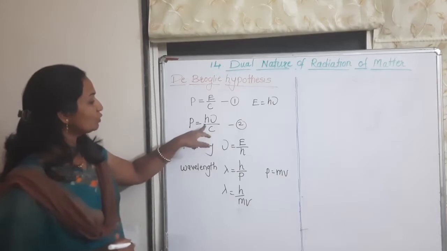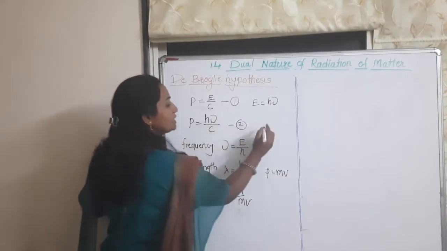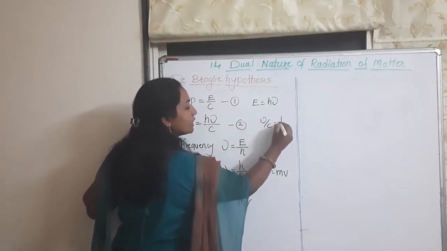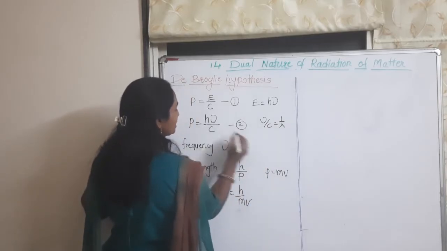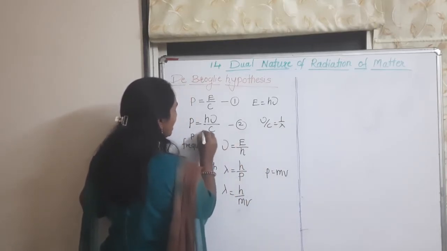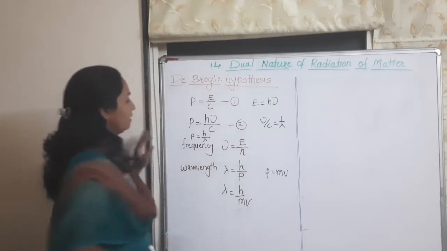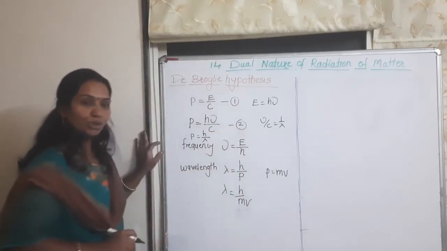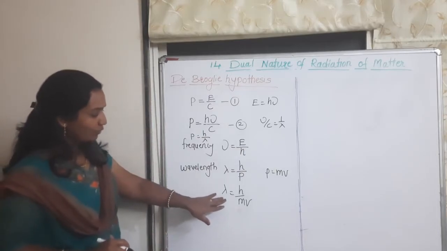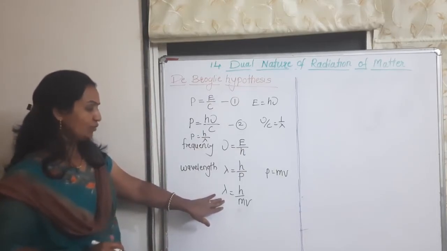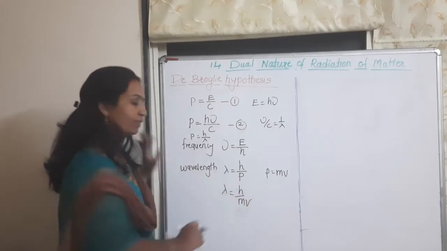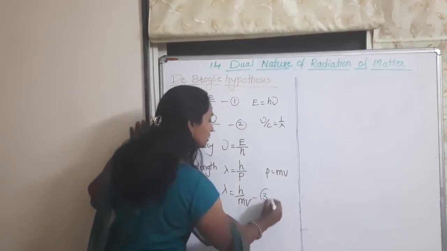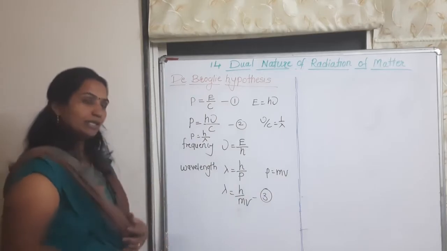Here we also know nu upon c means 1 upon lambda. So this equation can be written as P is equal to h upon lambda. Then we also know that the wavelength is equal to h upon m v. This is equation number 3.